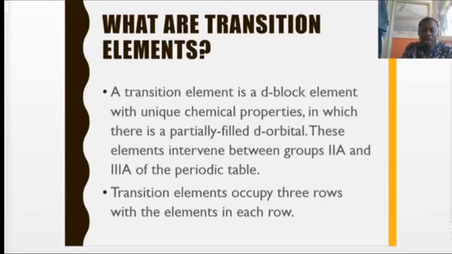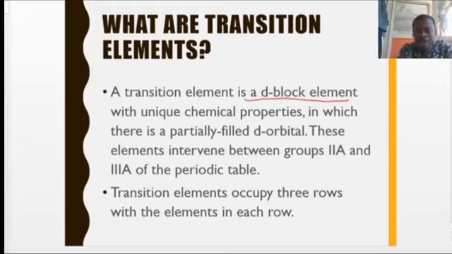Without wasting much of our time, as you can see here on the screen, what are transition metals? Transition metals are basically known as d block elements with unique chemical properties, in which there are partially filled d orbitals. Summarily, when we are discussing transition metals, we are referring to special types of elements that possess electrons in their d orbitals. Elements are made up of a number of orbitals, but the elements that have electrons filled into their d orbitals, we call them d block elements. We call them transition elements.